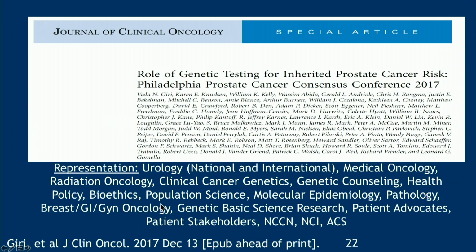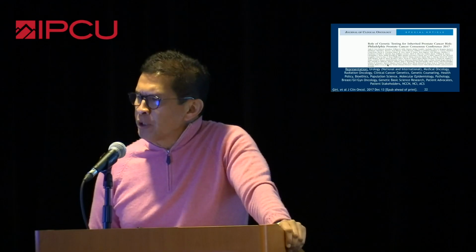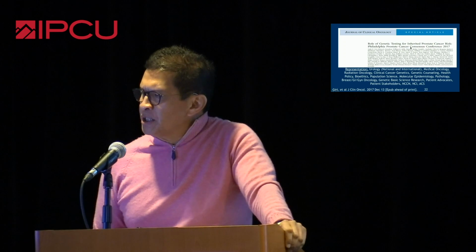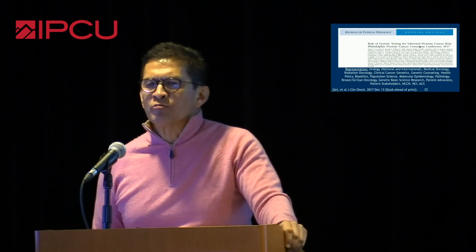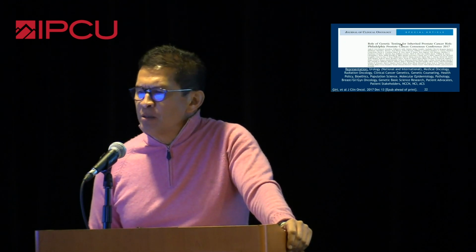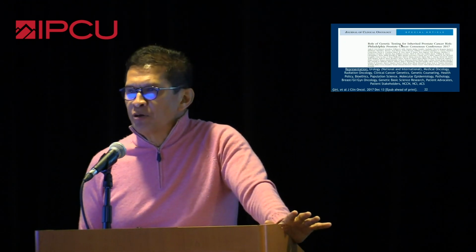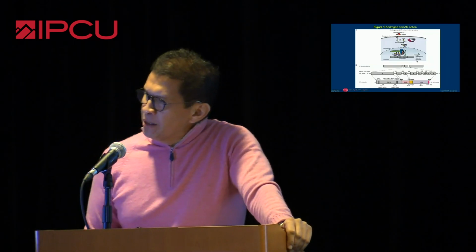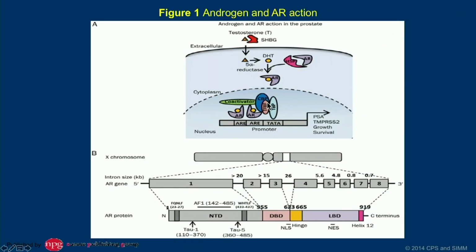And because of this, Lenny and his team in Philadelphia, I know many of the audience members were here, came up with a consensus paper on the role of genetic testing for inherited prostate cancer risk. And this is going to become commonplace in many of our practices. Now, what's going to be the problem here is that we may overload our system because there are just not enough genetic counselors.